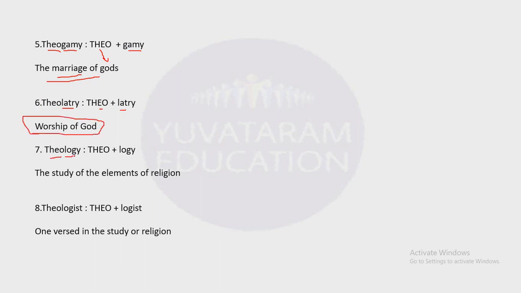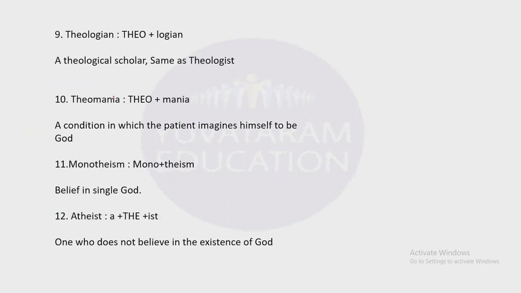Next one, theology. In the previous class we learned about logy. Logy means related to study. So theology is the study of elements of religion. Theologist. Theo plus logist. One who studies religion. Next, theologian. Theo plus logian. A theological scholar. It is the same as theologist.